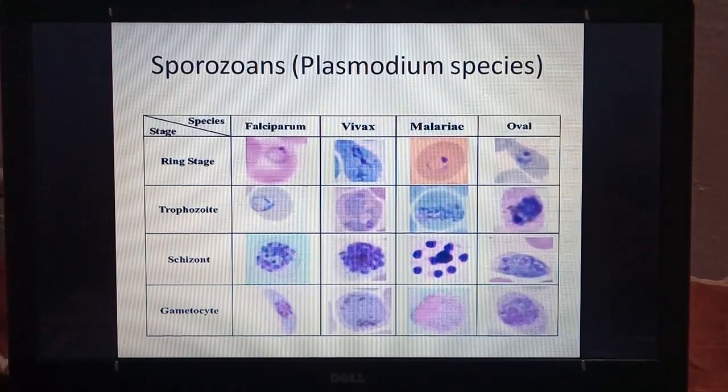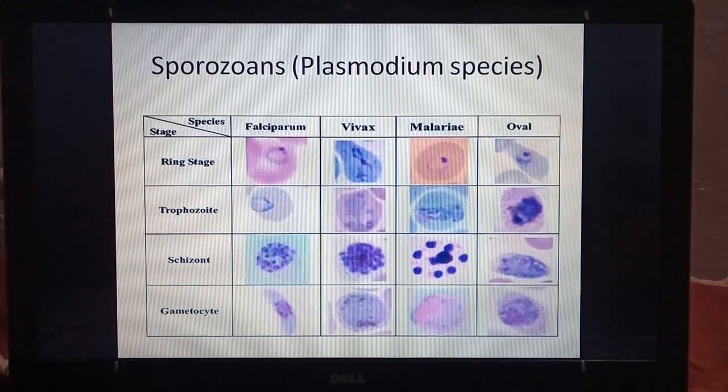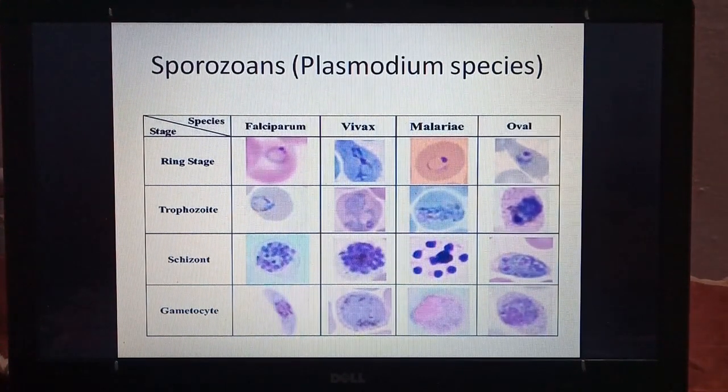Different species have been shown. There are 4 species of Plasmodium: Plasmodium falciparum, Plasmodium vivax, Plasmodium malariae, and Plasmodium ovale. And they have different stages: ring stage, trophozoite, schizont, and gametocyte. So these are the different stages of sporozoans.